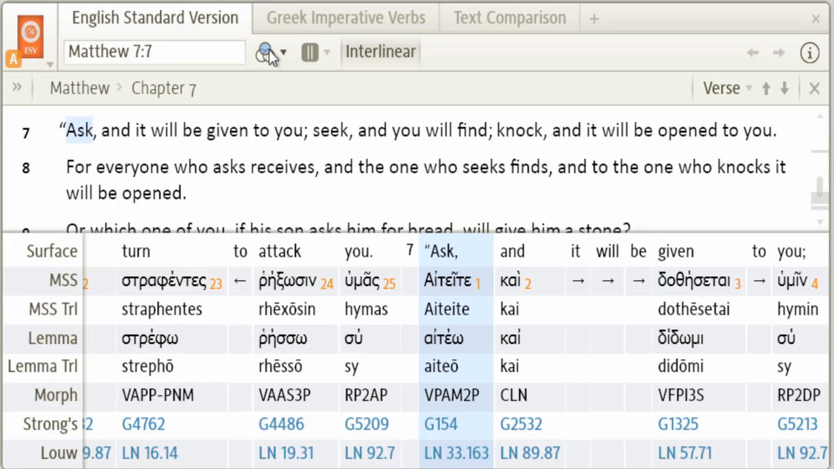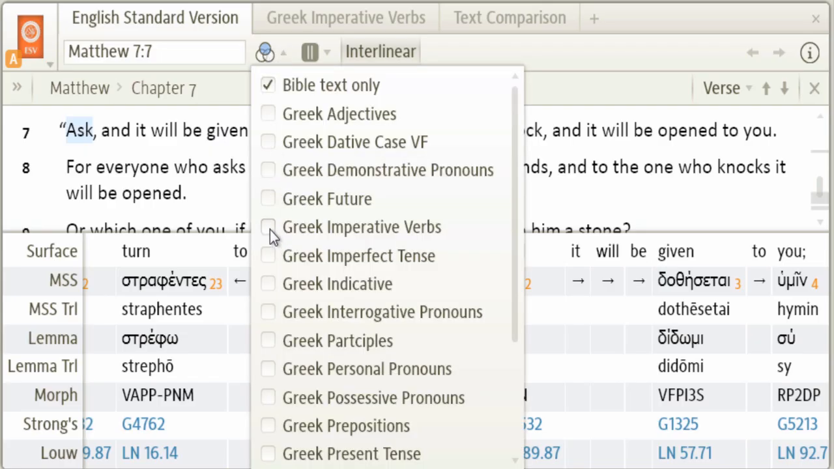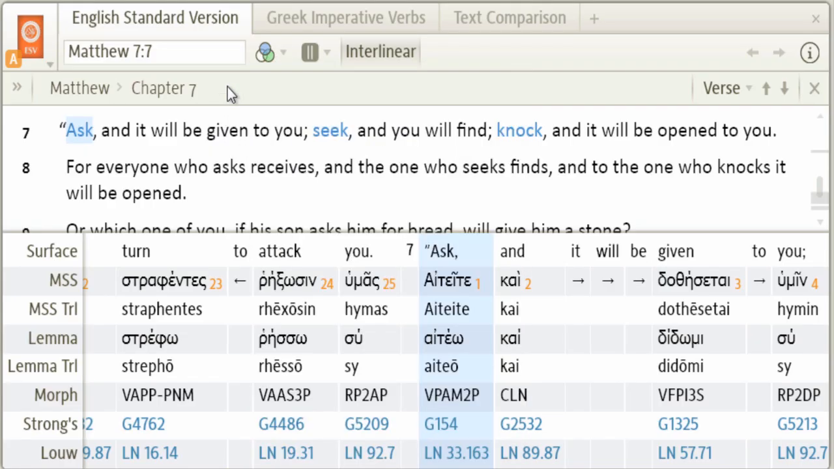But if we turn on our visual filters, imperative verbs, these are highlighted now in blue, indicating the underlying Greek imperatives are in the present tense, which means that the verbal action has an iterative force, meaning that of a repeated action.